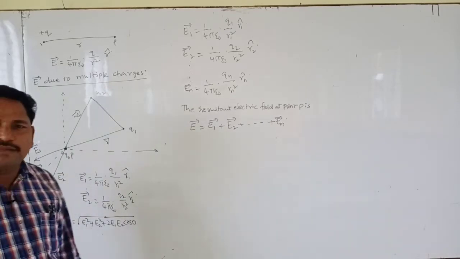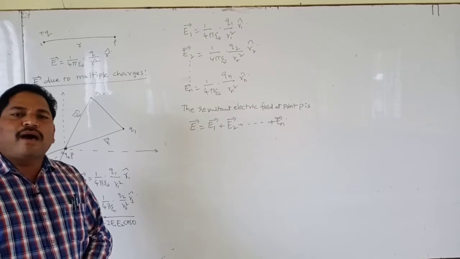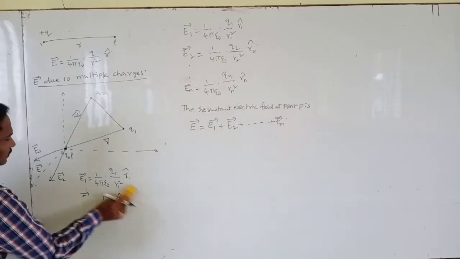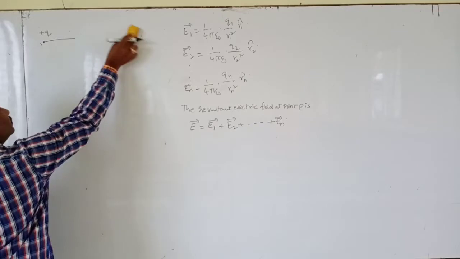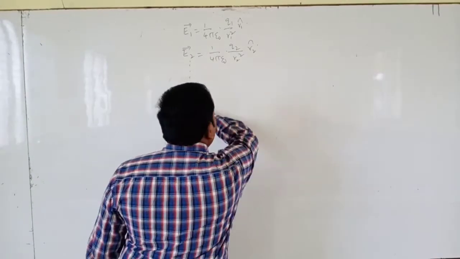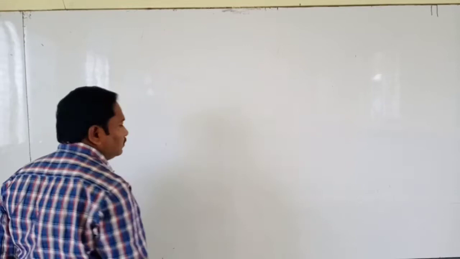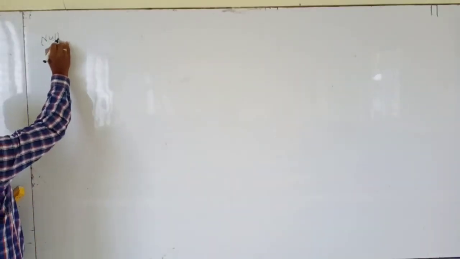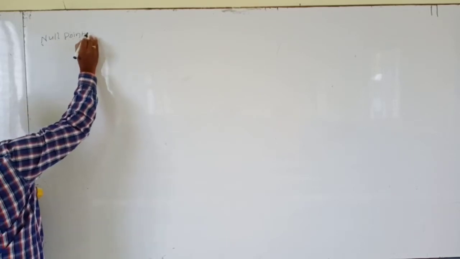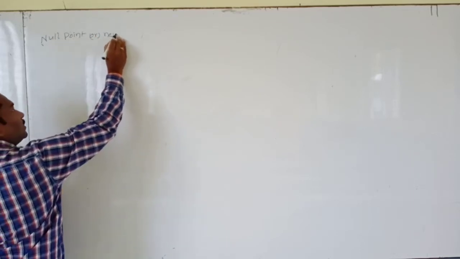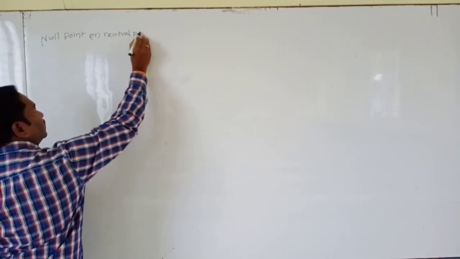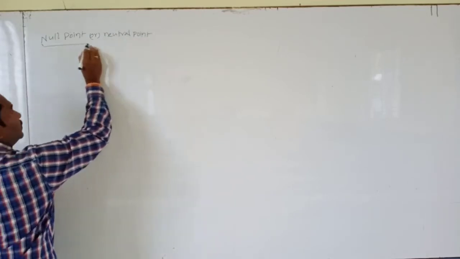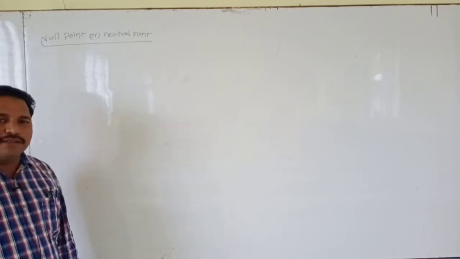Now we are going to discuss the null point or neutral point. First of all, what is meant by null point or neutral point?